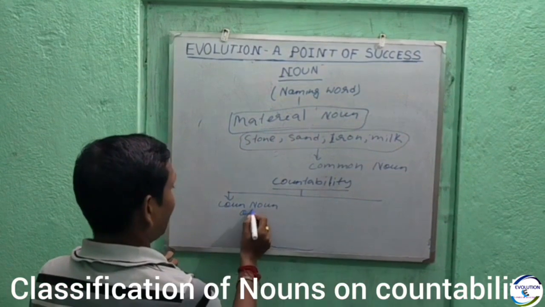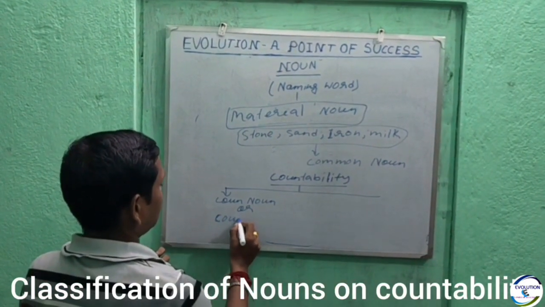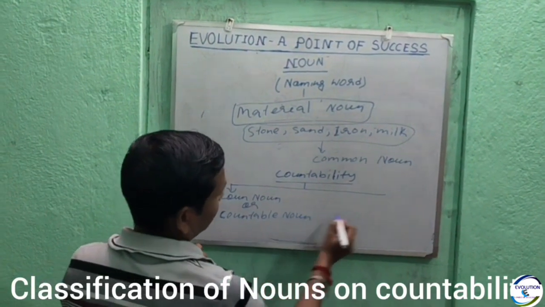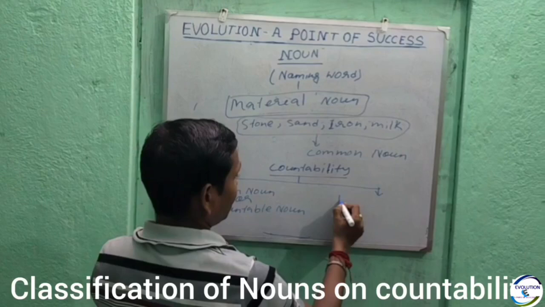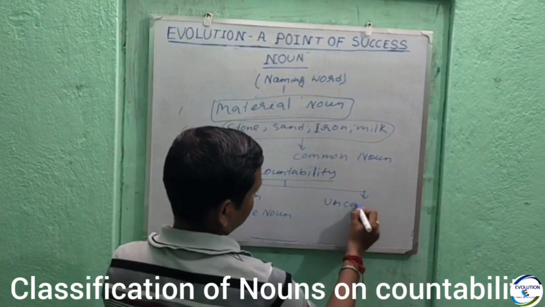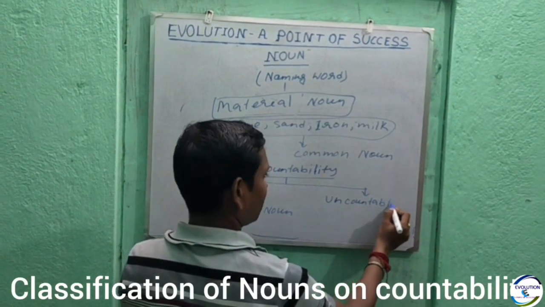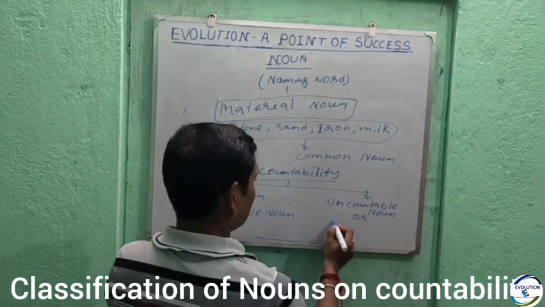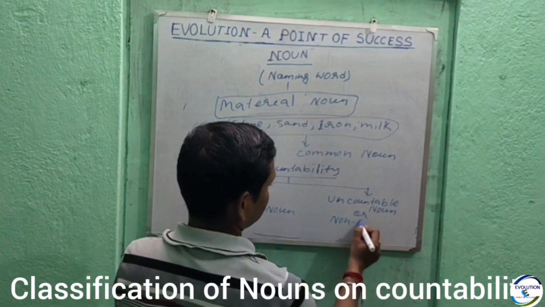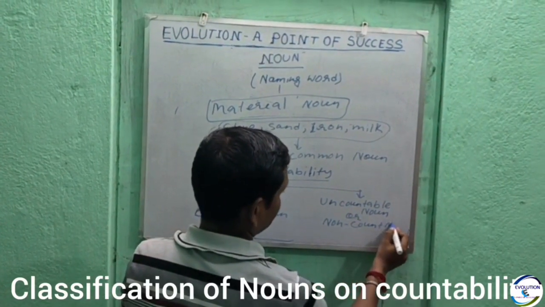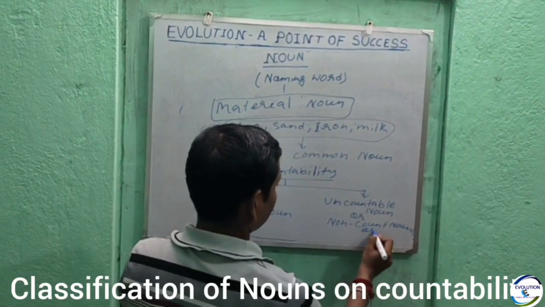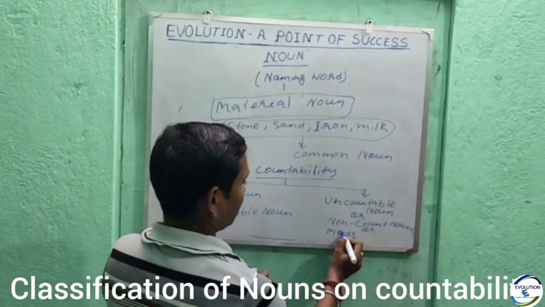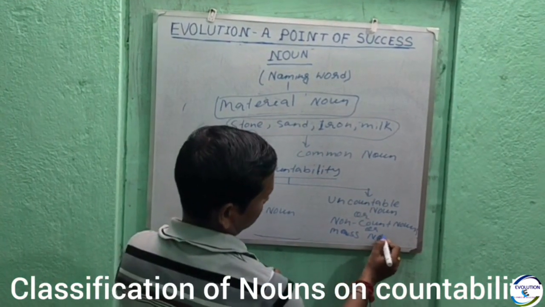On the basis of countability, noun can be divided into number one, count noun or countable noun, and number two, uncountable noun, or non-count noun, or this is also called mass noun, M-A-S-S, mass noun.